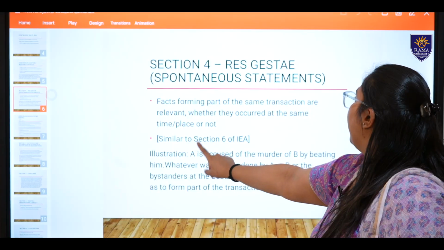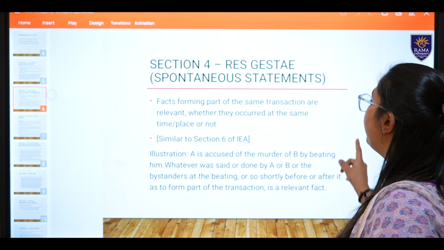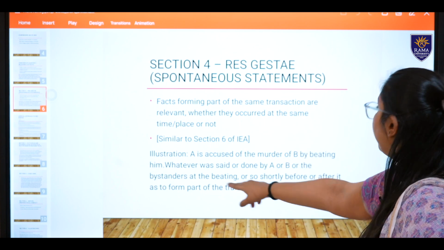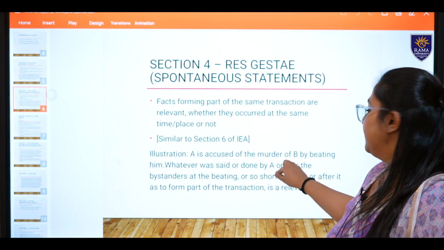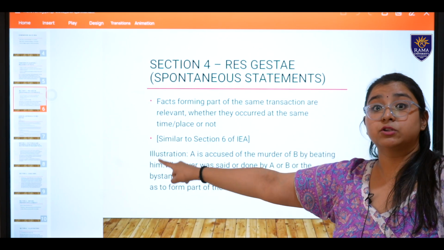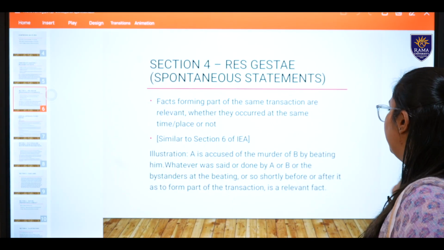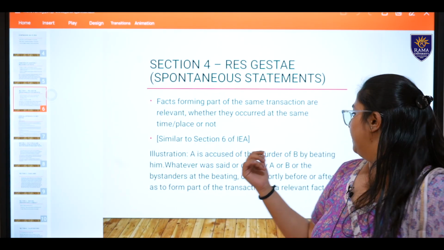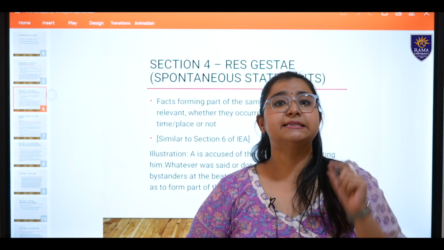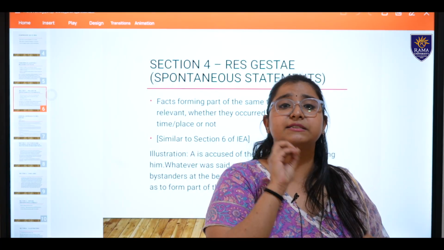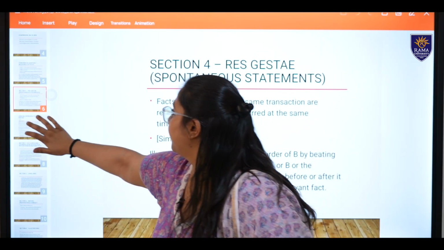So, illustration: A is accused of the murder of B by beating him. Whatever was said or done by B or A or the bystanders, these two are the parties, but bystanders also, shortly before it or after, as to the same transaction, is a relevant fact. Even the bystanders are there, their statements would also be relevant, fine.